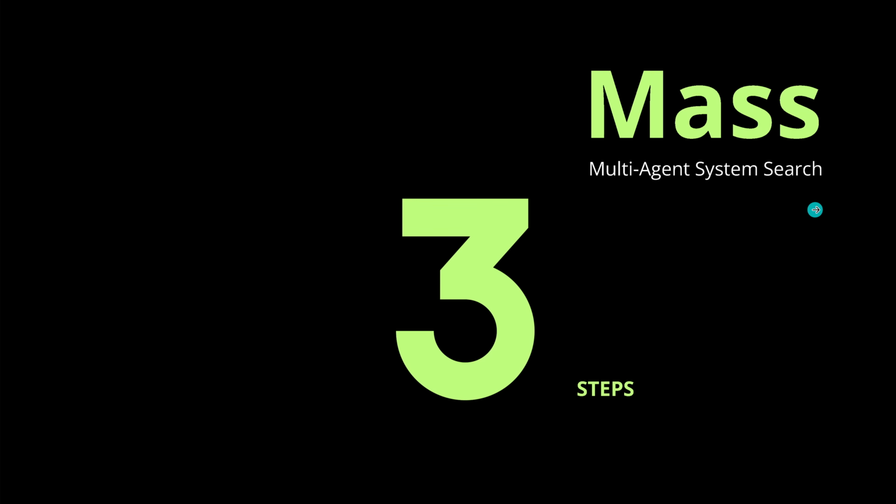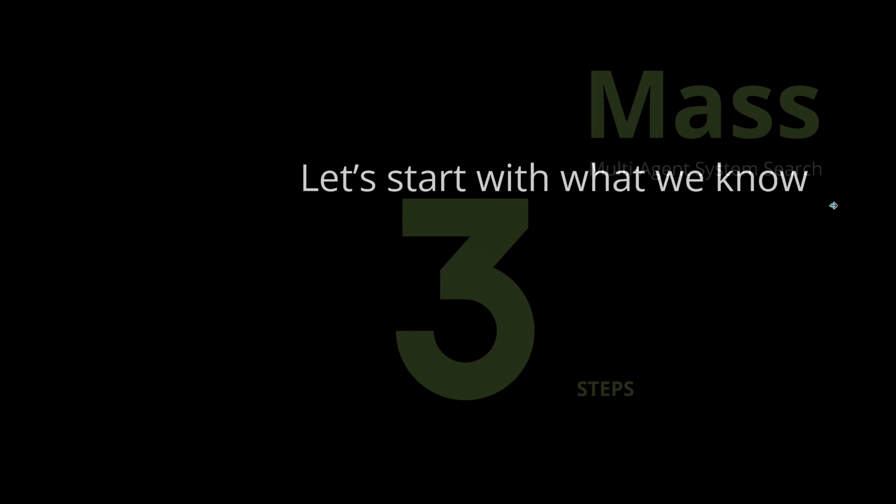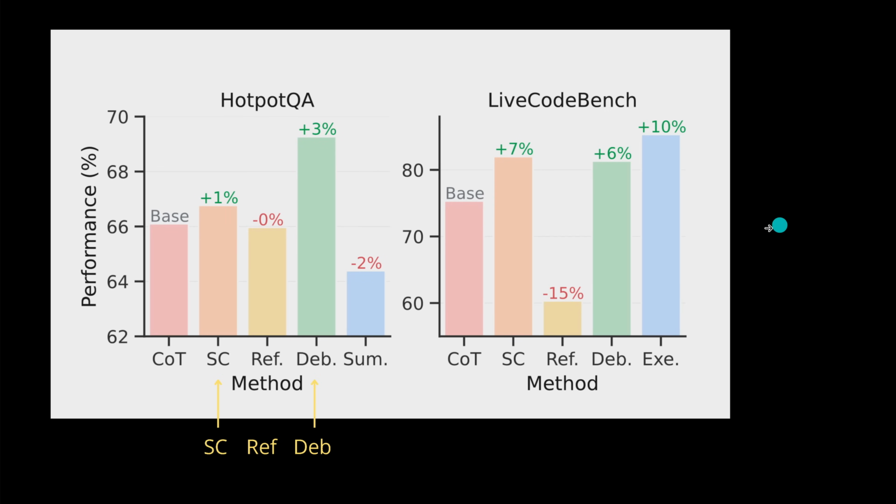So let's come to the core idea, and this is simple. We go now here in a 3-step algorithm in our multi-agent system search. Let's start with what we know and let's see how we can improve our standard classical old knowledge. So here we go, and we have here the performance of a particular Gemini 1.5, never mind about it, in 2 benchmarks. This is a question and answer benchmark, and on the right hand side you see here a coding benchmark.